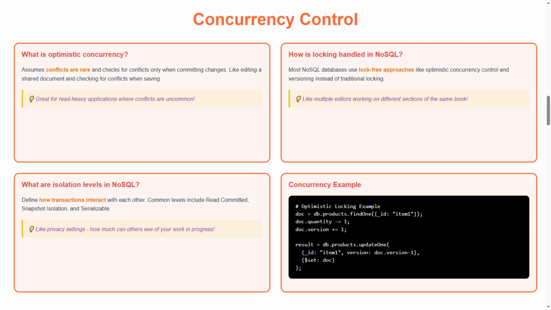Third, what are isolation levels in NoSQL? Define how transactions interact with each other. Common levels include read committed, snapshot isolation, and serializable. Tip, like privacy settings, how much can others see of your work in progress? Finally, we have a concurrency example section with practical code.